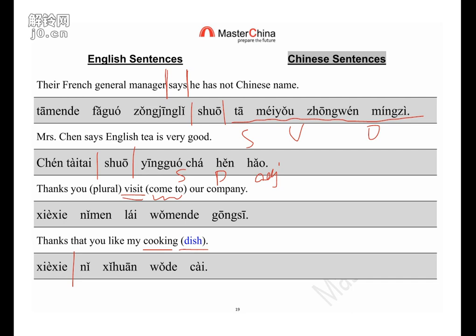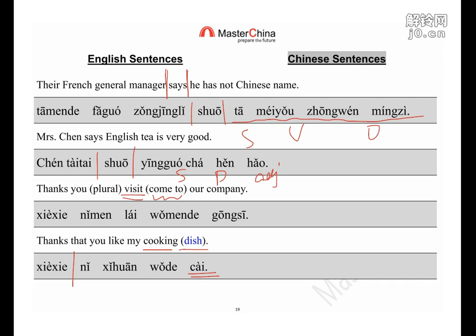So people will ask me why, before, when I explained your hobby, you can say cooking is 做饭, but why here we only say 菜? Because this is you like my dish, right? The dish I cook for you. It's not my cooking way. That's why we say you like my dish, not the cooking. So Chinese people use clear information, direct or precise. Cooking is just the work in the kitchen. It's not the dish in front of the people on the table. That's why they use this word.